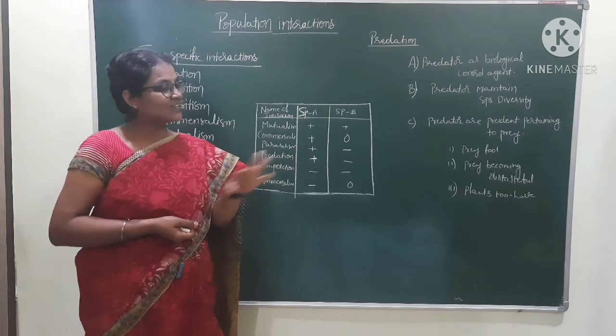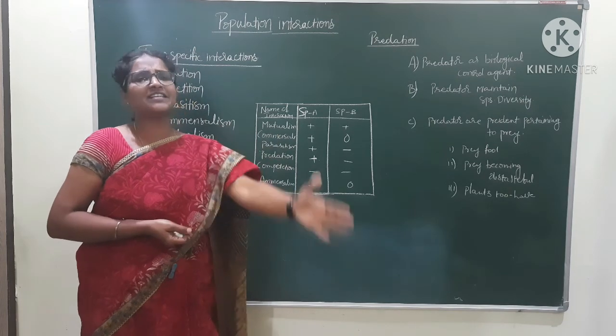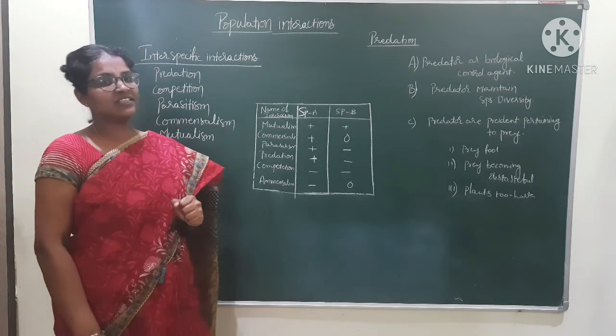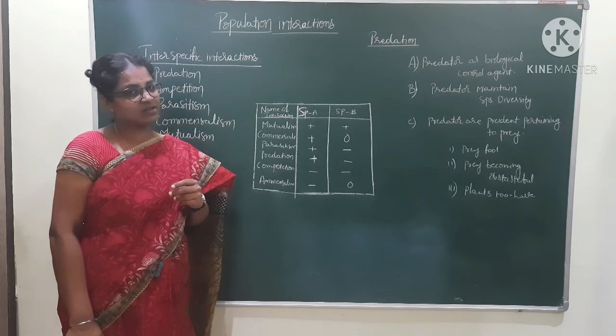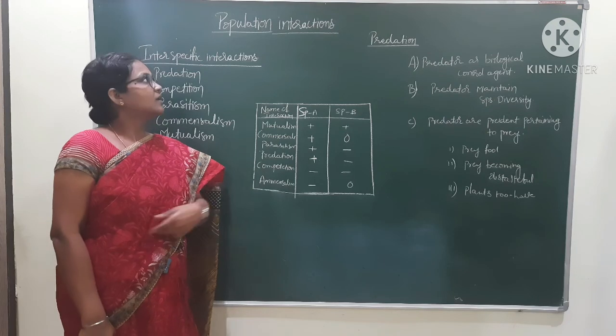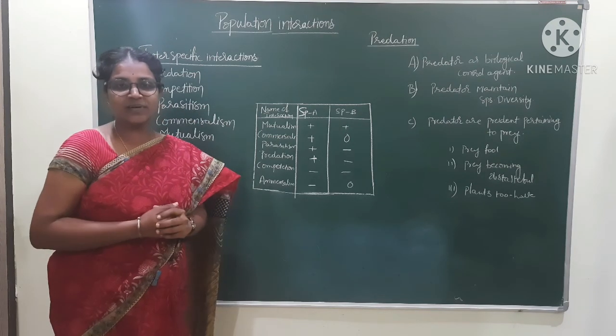So that no animal prefers to eat that particular food. Okay, this is about predation. Tomorrow's class we will discuss mutualism, commensalism, all these topics, my dear students. With this we have completed predation. In population interactions, predation is the topic we have completed. Thank you, my dear students.